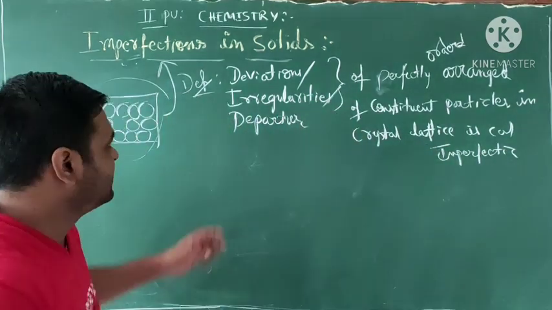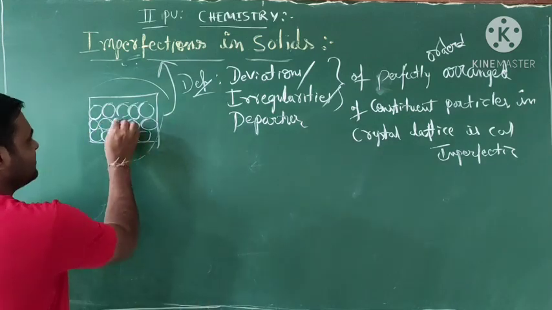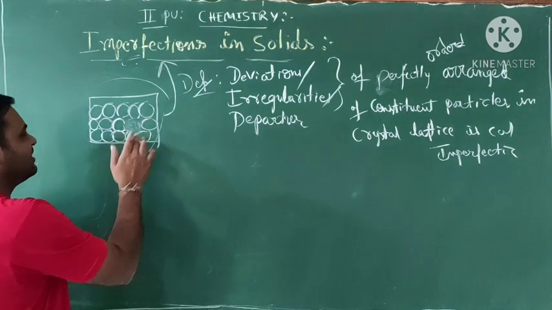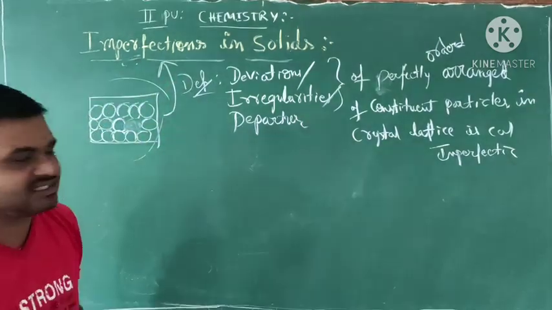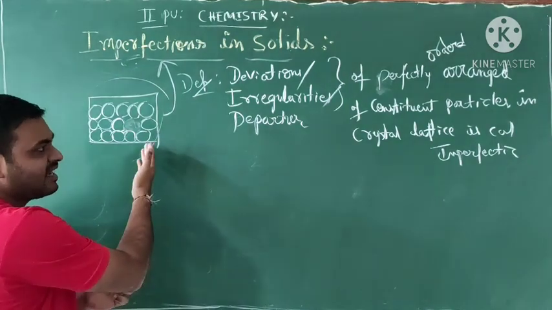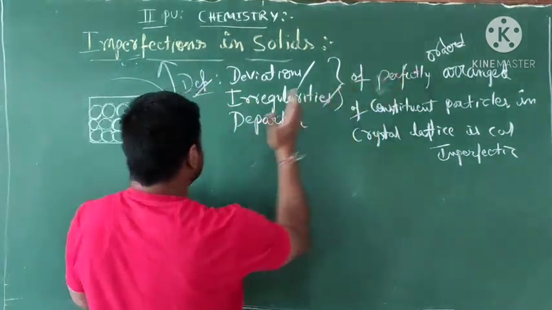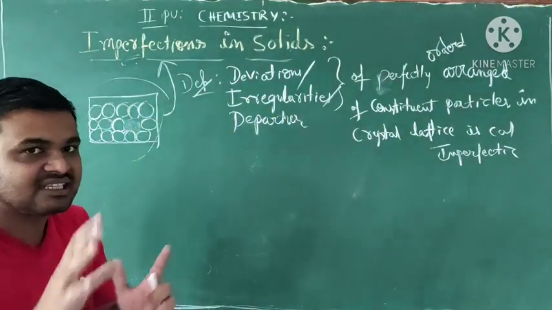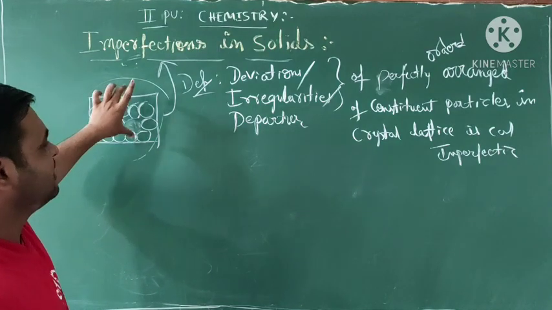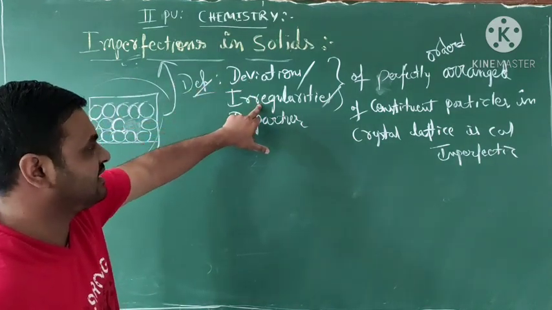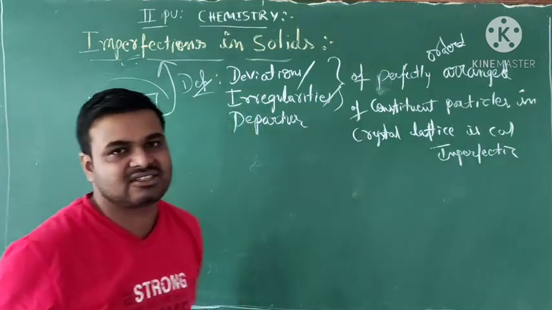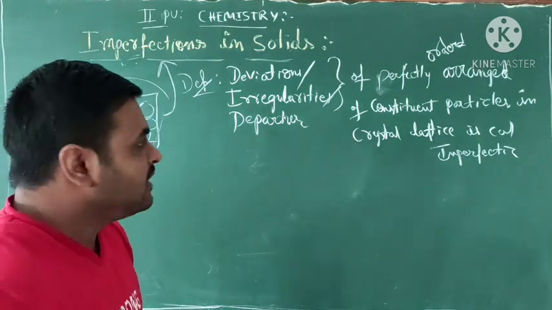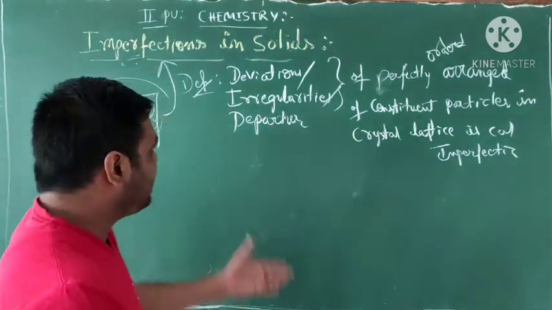Students, this is the definition. First this is perfection; if some of the atoms are removed, that will be imperfection. This is called deviations or irregularities of the perfectly ordered crystal of constituent particles. If there are deviations in a perfect crystal lattice, it is called imperfection in solids.